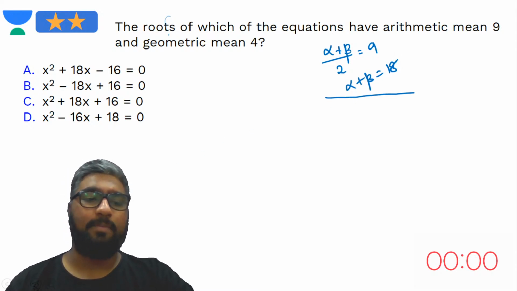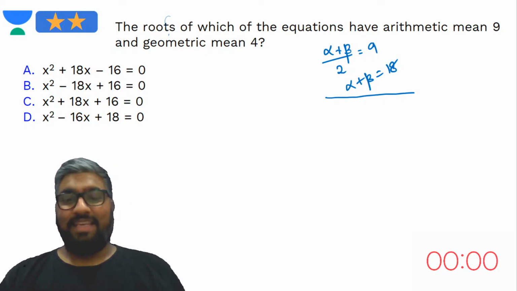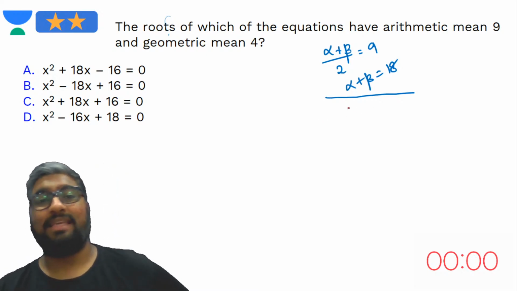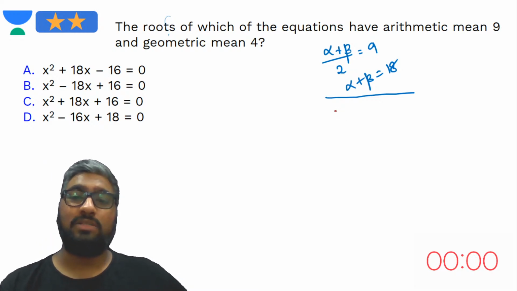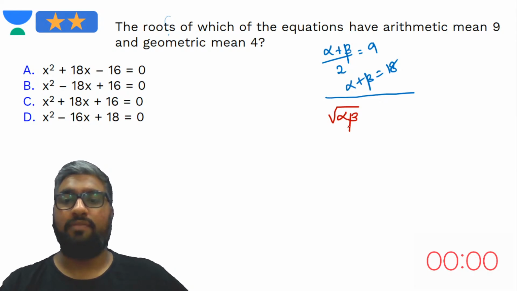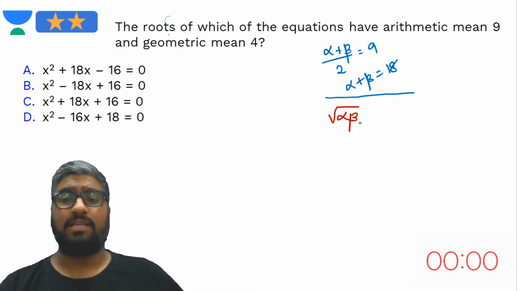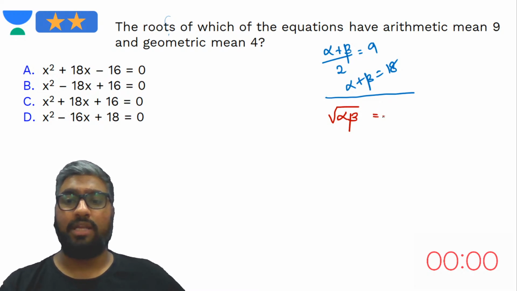What's the other part here? Geometric mean. Can anyone tell me what a geometric mean is? A geometric mean is under root the product of the numbers, right? So square root of alpha and beta would be how much? 4, according to the question.